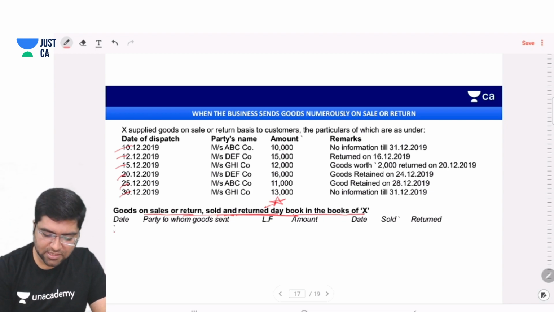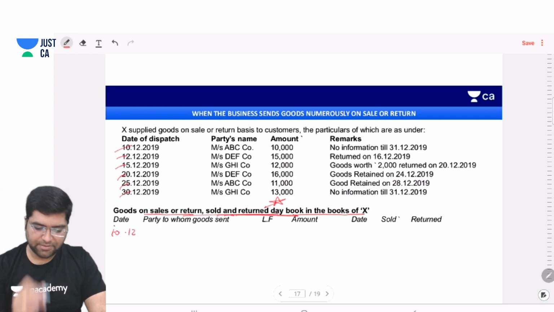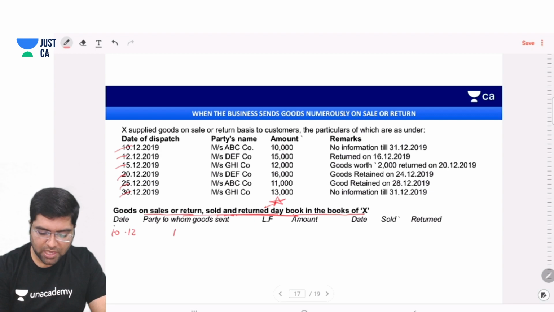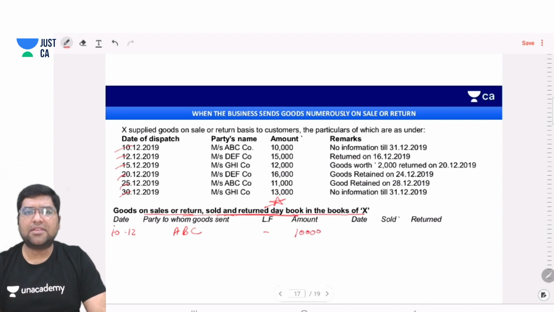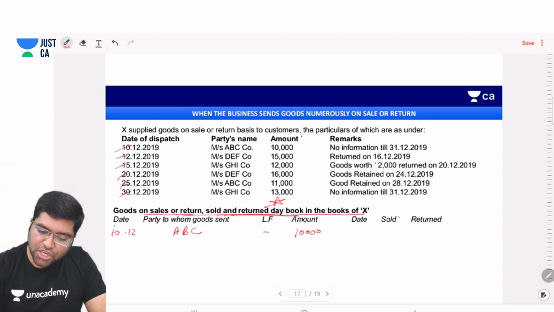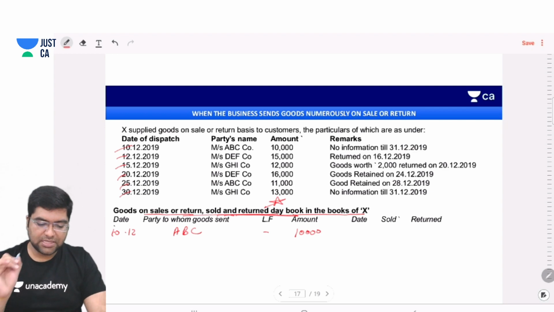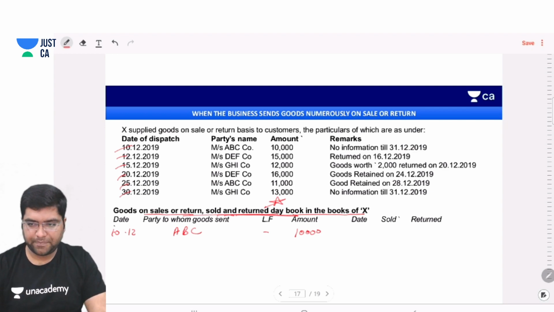Date, 10th December. Party to whom? A, B, C. Amount, ledger folio column will be empty. Amount 10,000. Just we are copying the question, nothing else. Remarks, no information till 31st December 2019.